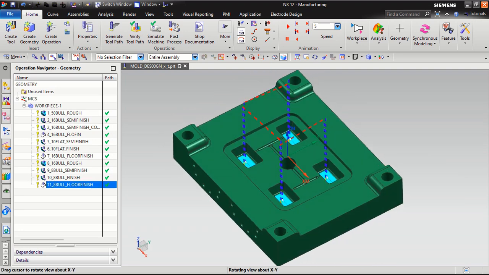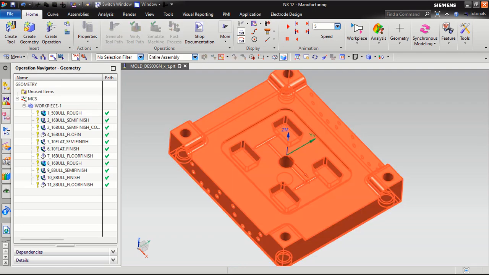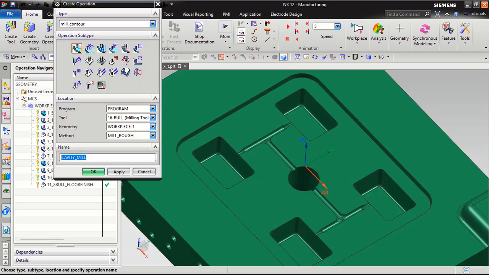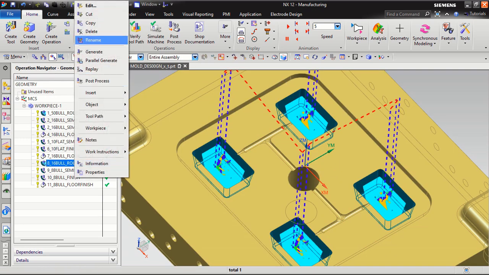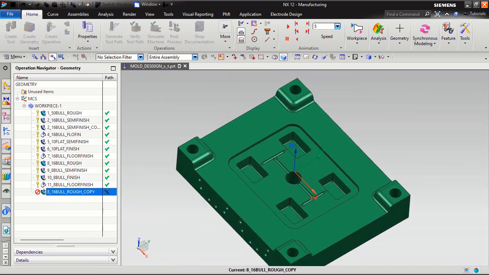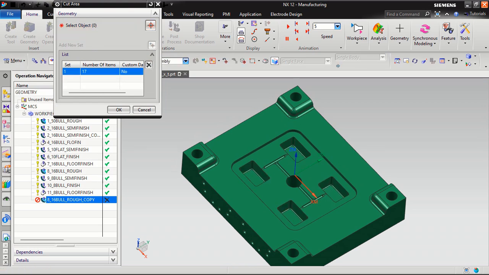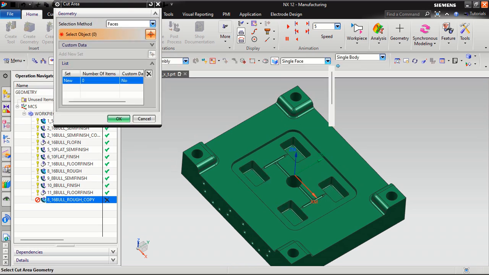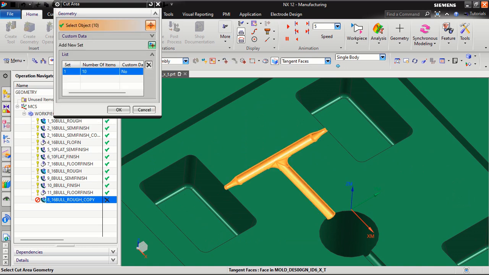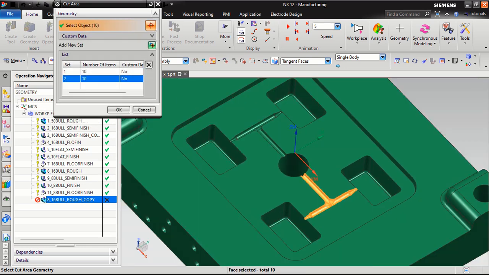So our pocket program has been completed, as you can see. Now I want to do this writer program. Okay, create operation. I will take here, this is the copy or paste inside. Click on over it. Specify cutting area. This is my cutting area. You can see, I want to generate faces like that. Middle click button, mouse click.